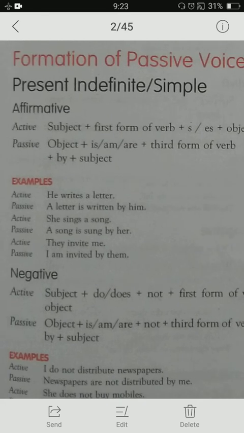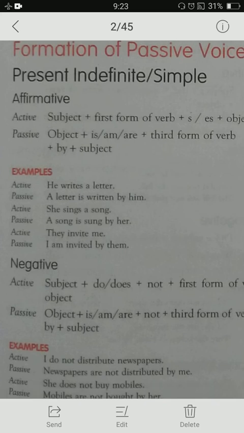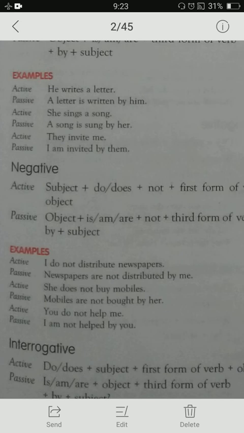Okay, so object plus is, am, are plus the third form of the verb plus the word by, and the subject, makes the passive voice. If you make a negative sentence, there will be do or does in simple present, so in that place you will use is, am, are, whatever helping verb is suitable there, and you will use not after that.